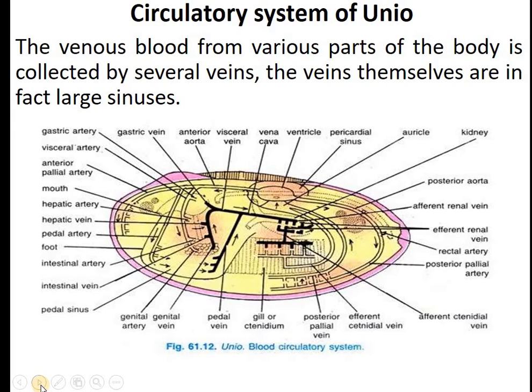Now, the venous system: venous blood from the various parts of the body is collected by several veins. The veins themselves are, in fact, large sinuses. So, this is the difference. The veins are large sinuses, large spaces, not lined by the epithelium.